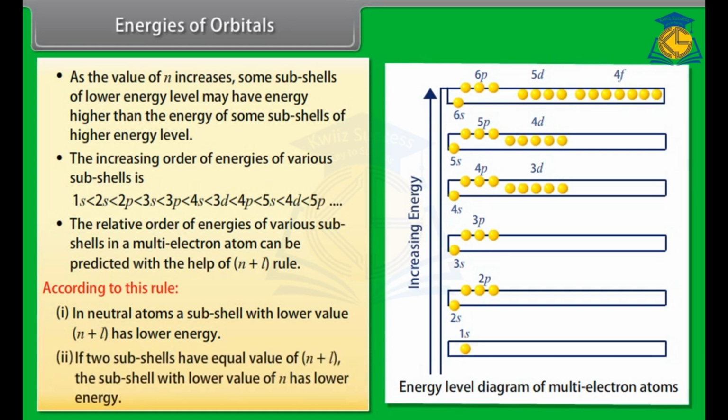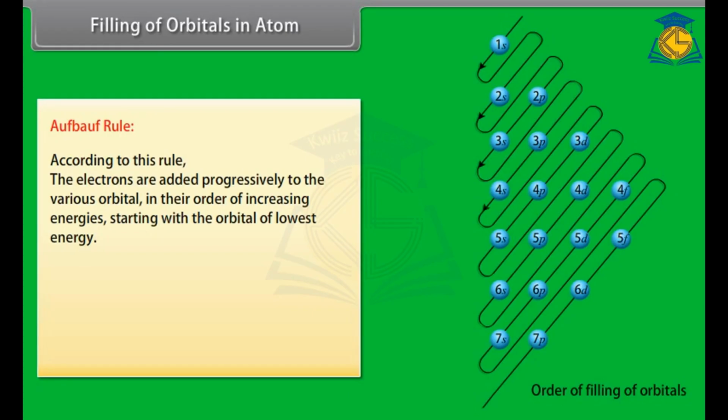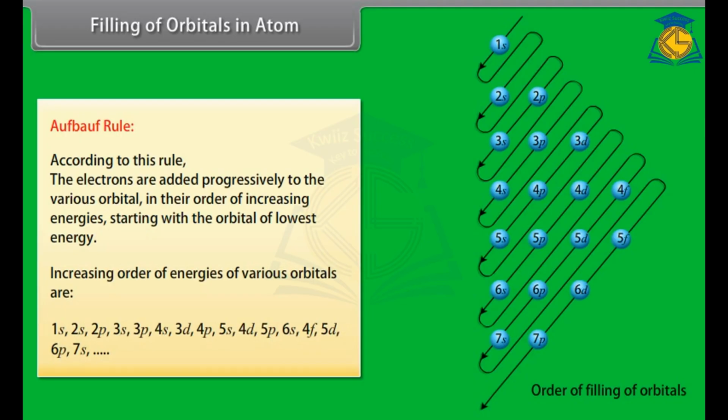Number 2. If two subshells have equal value of n plus l, the subshell with lower value of n has lower energy. Filling of orbitals in atoms. Aufbau rule. According to this rule, the electrons are added progressively to the various orbitals in their order of increasing energies, starting with the orbital of lowest energy. Increasing order of energies of various orbitals are: